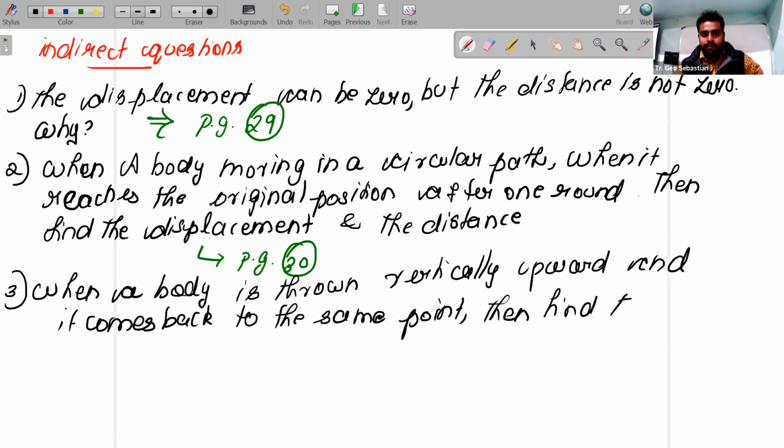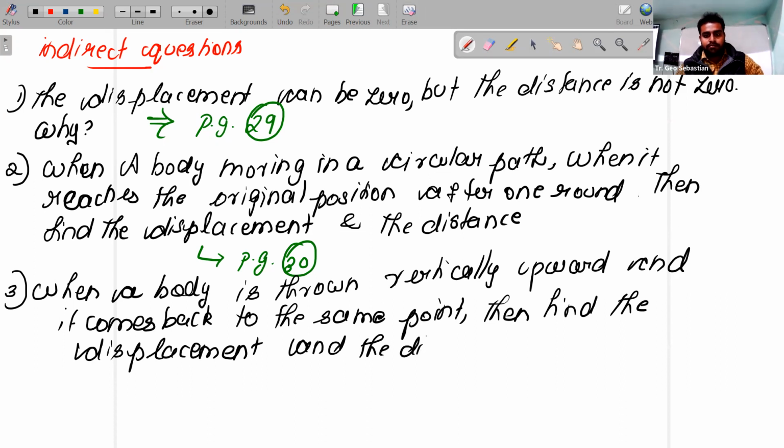Then find the displacement and the distance. Find the displacement and the distance.